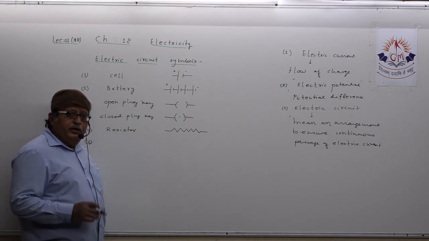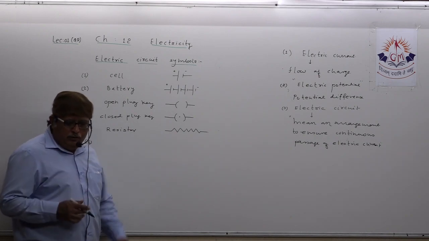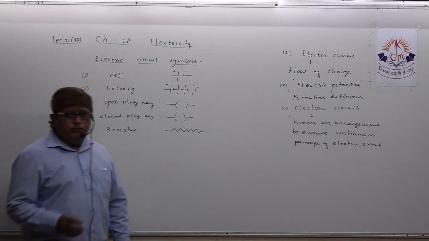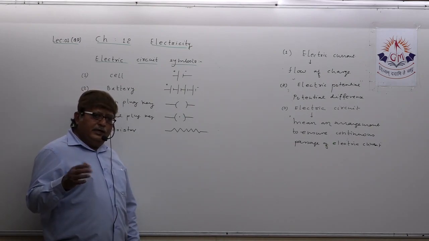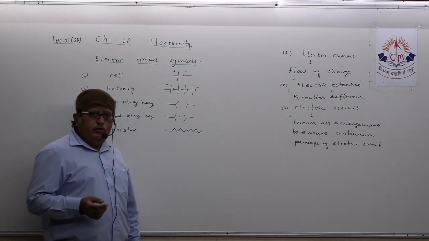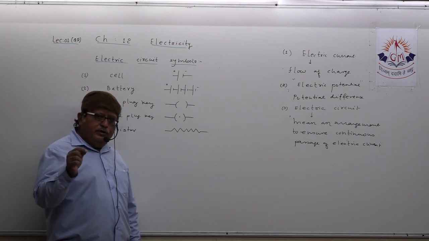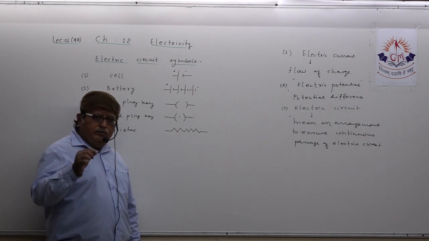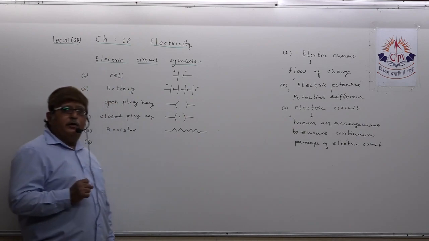But if you are asked the symbol of a variable resistor or rheostat, this particular word rheostat is a new word for all of you. But when you go to 11, 12 and perform some experiments, at that time you will come to know about the rheostat, which is a device utilized in an electric circuit to increase or decrease the flow of electric current.